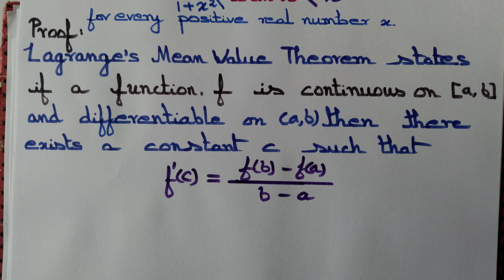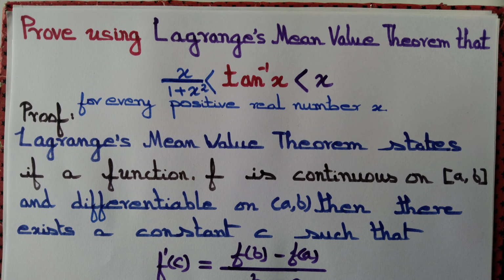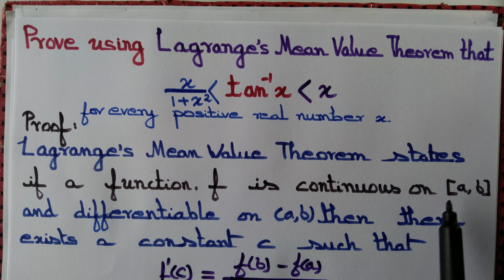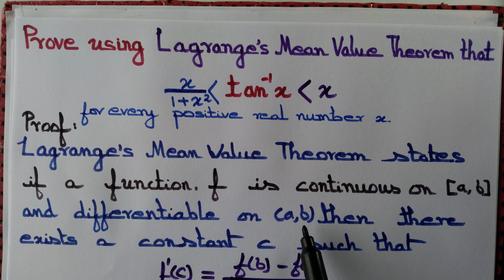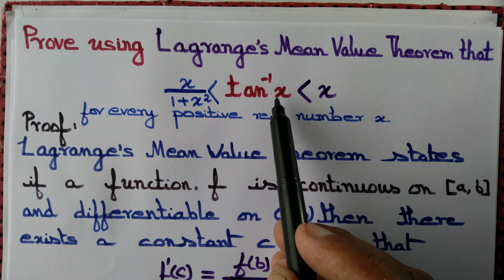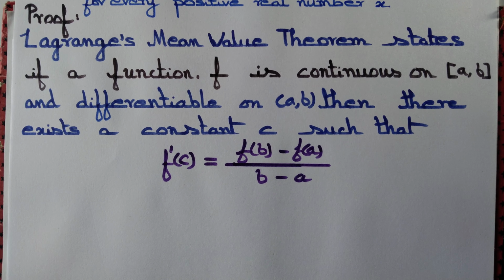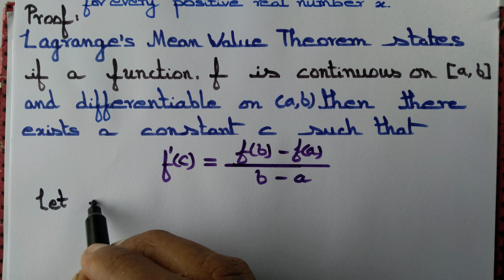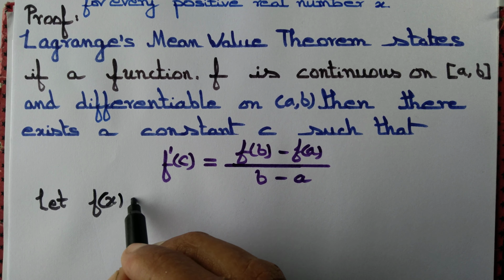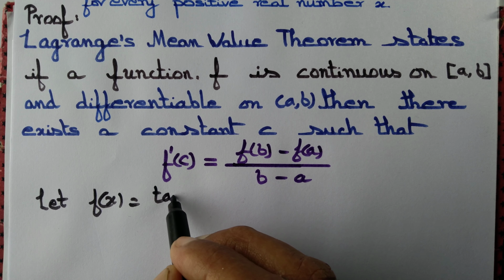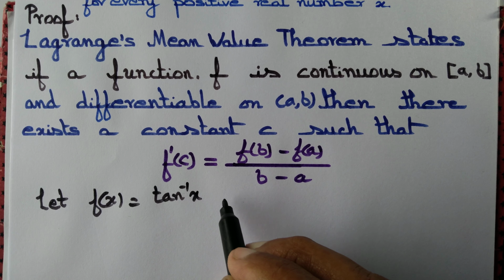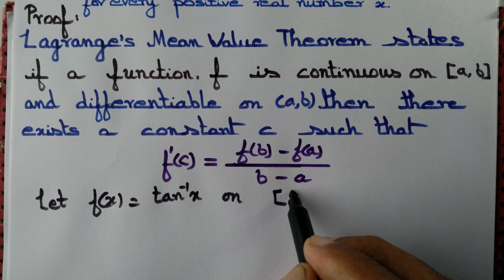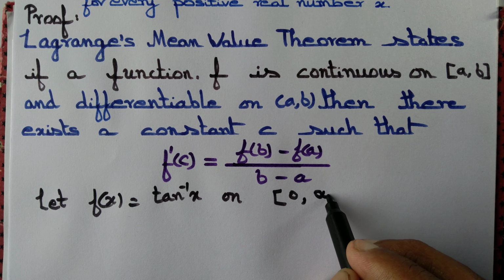So we should be able to produce a function continuous on the closed interval and differentiable on the open interval. We got tan inverse of x, so let f x equal to tan inverse of x, and we define it on the closed interval 0 comma infinity.